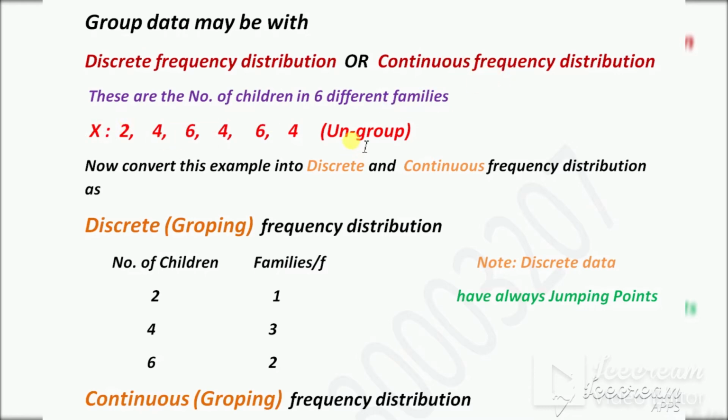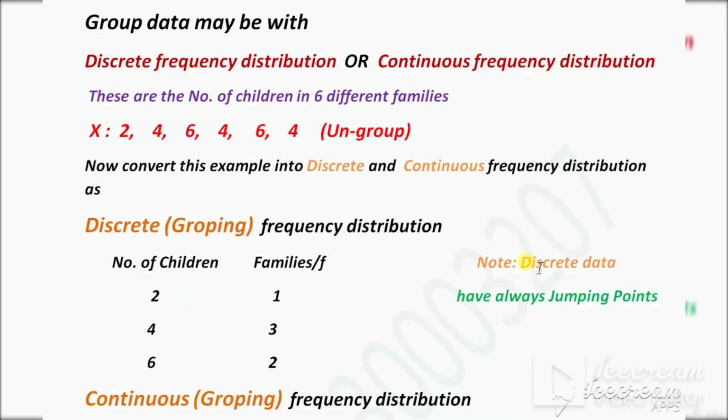This is the example of ungrouped data. Assume X is the number of children: 2, 4, 6, 8, 4, 6, 4. These are ungrouped because this is without frequency. Now convert this into grouped data. So grouped data is of two types: discrete grouped data and continuous grouped data.